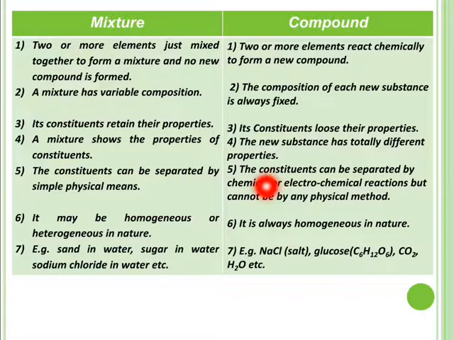So the constituents of a compound can be separated by chemical or electrochemical means, but cannot be separated by any physical means. Mixtures can be homogeneous or heterogeneous, but compounds are always homogeneous. Sand in water, sugar in water, sodium chloride in water are all mixtures. But compounds like NaCl, glucose, carbon dioxide and water are made up of two or more elements in a fixed ratio. So this is the difference between mixture and compound.